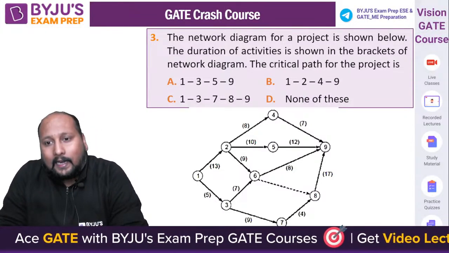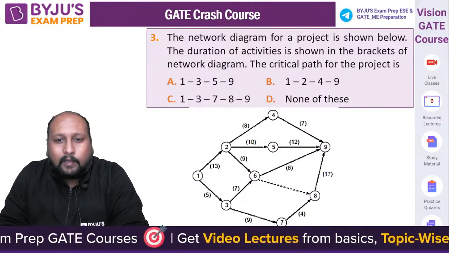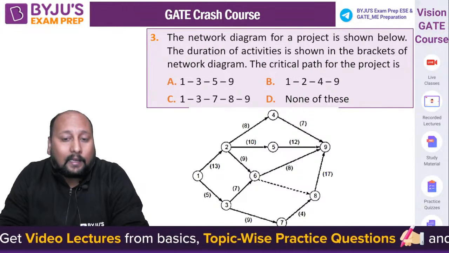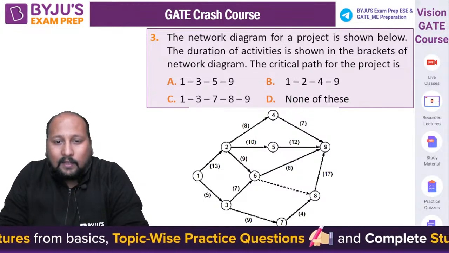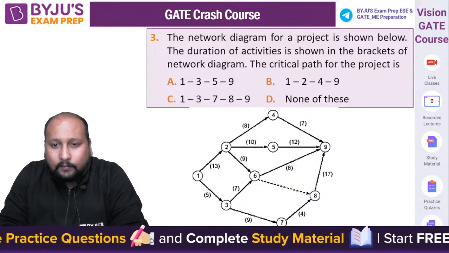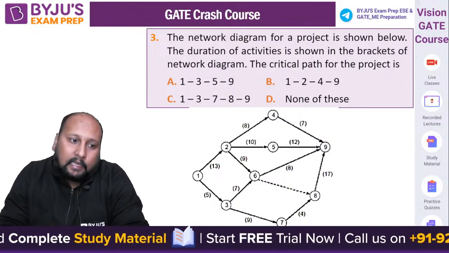Starting with 1 and ending with the event 9, you have to tell me which of the following is giving you the correct option for the critical path. Is it 1 3 5 9, or is it 1 2 4 9, or is it 1 3 7 8 9, or D, none of the above?